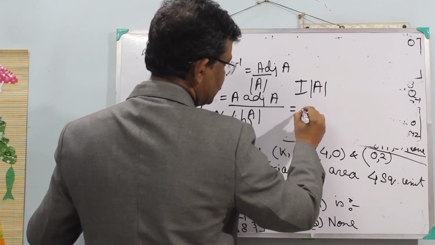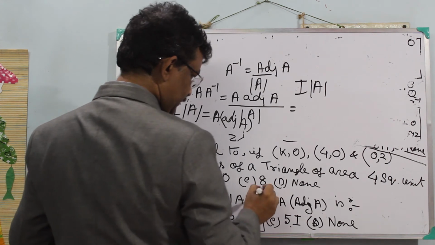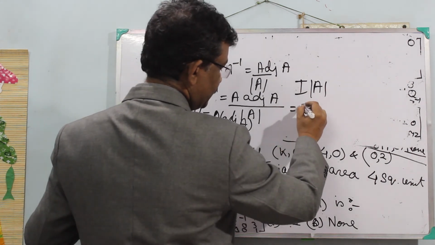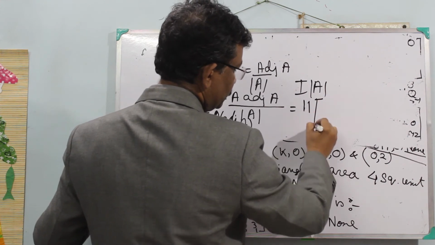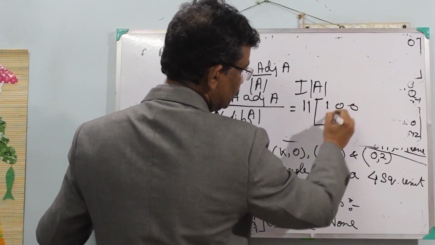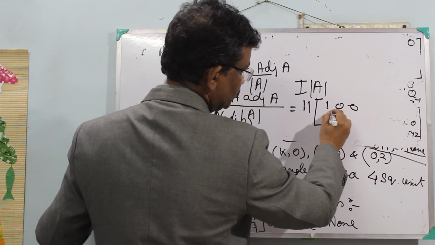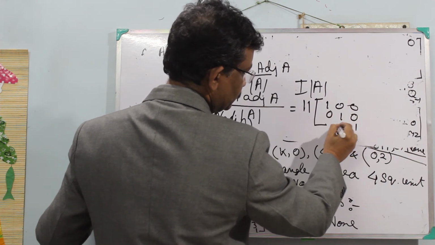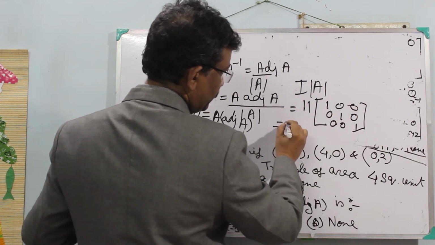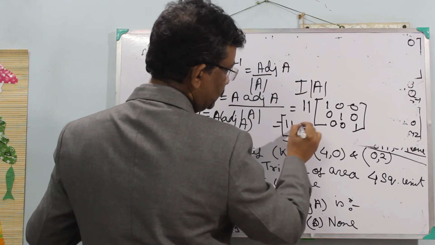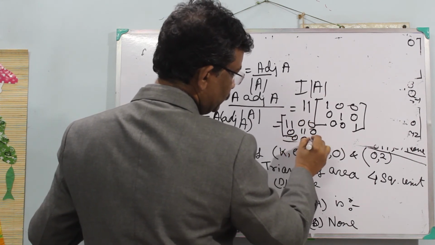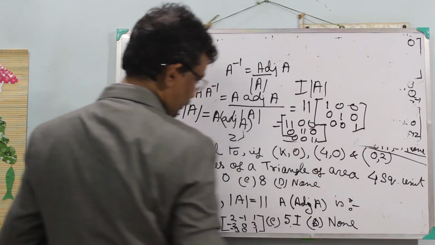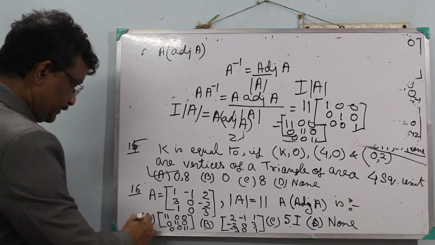So here I means the identity matrix and det A is 11. So it will be 11 into the matrix 1 0 0, 0 1 0, 0 0 1, or 11 0 0, 0 11 0, 0 0 11, multiplying by 11. So the correct answer is A.